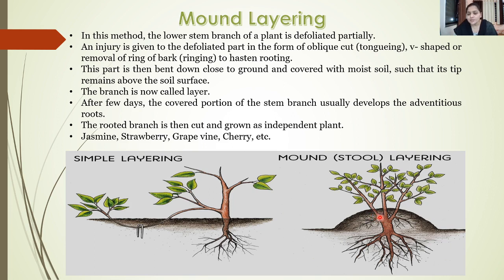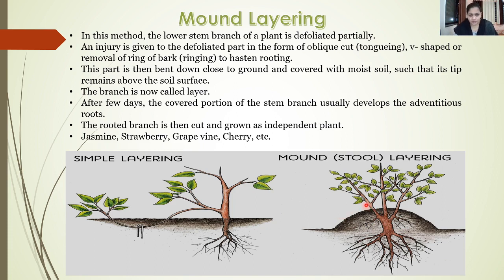Now this part is specifically bent towards the ground, and then it is covered with the help of moist soil such that its tip remains above the soil surface. So the tip of the branch should remain above the soil surface, but the base of that stem is covered with moist soil, and thus this branch is now called the layer.